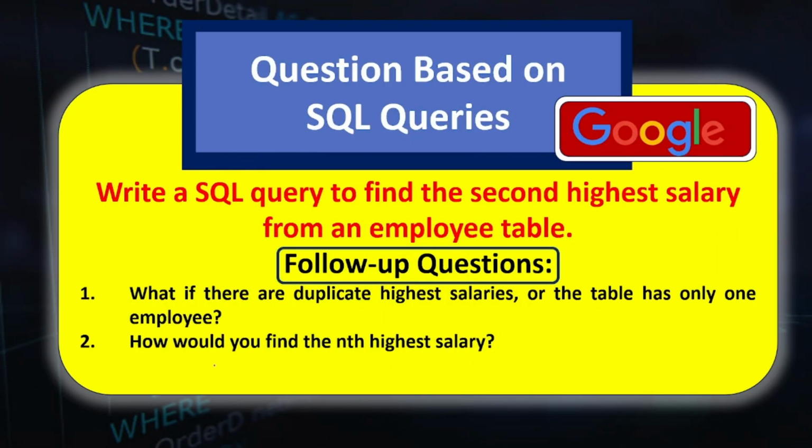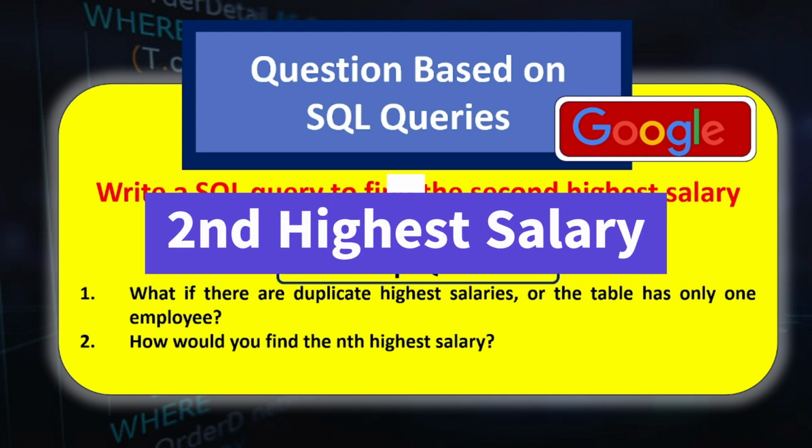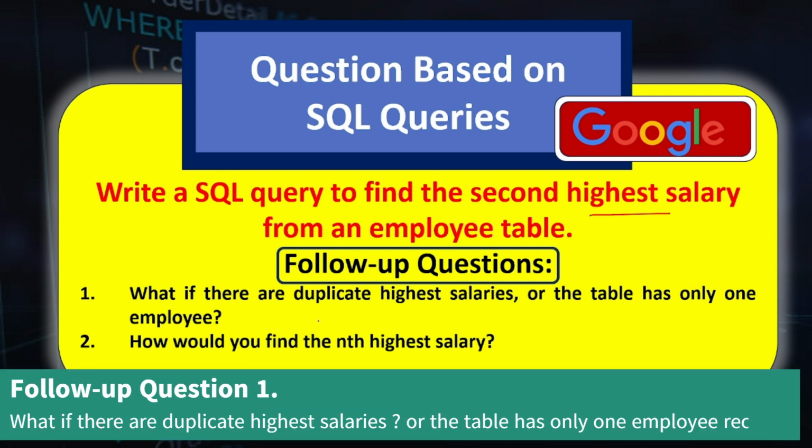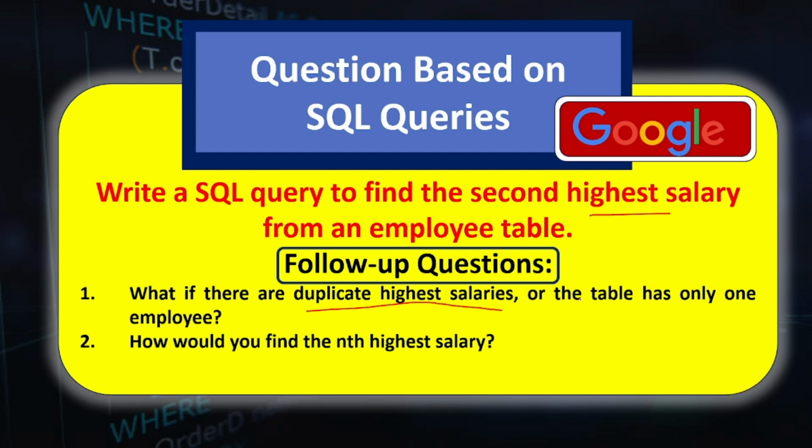Today's question is to write a SQL query to find the second highest salary from an employee table. There were two follow-up questions after this. The first was, what if there are duplicate highest salaries? Let's say two people have the same second highest salary. How would you handle that? Or what if there is only one employee in the table? Most of the queries will fail there. So how will you handle that situation?